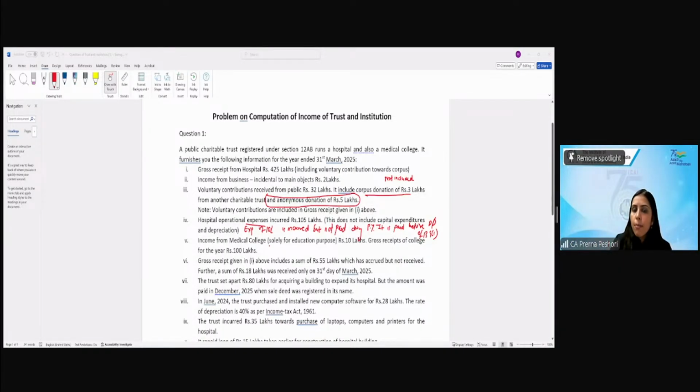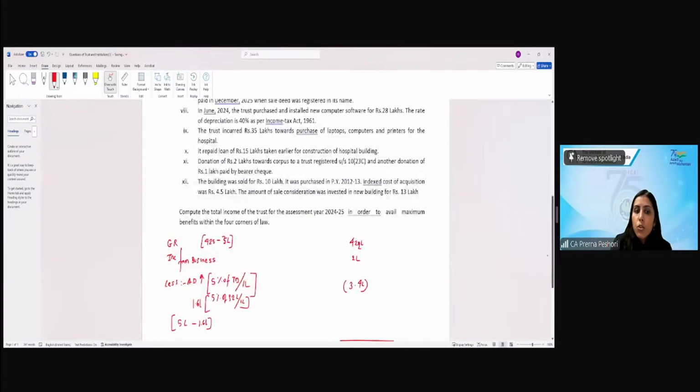So income from medical college solely for educational purpose, this 10 lakh amount which is there, this will be taxable amount, right? So the gross receipts of the college, 100 lakh, therefore we need to add over here. Are we getting this? Therefore your calculation will change.